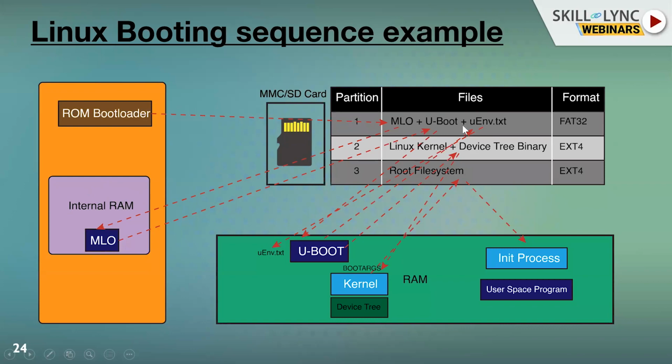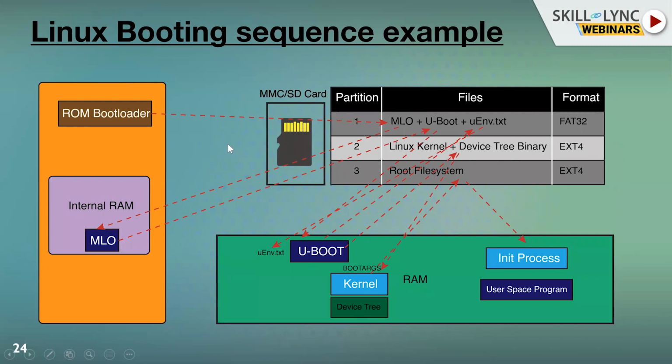Basically, U-boot, and there will also be UEFI supported bootloaders. There are different flavors available in the booting stages. U-boot is one of the widely used bootloaders. So it will read U-boot into the RAM. RAM means DRAM. This is actually not part of our SoC, not part of our microprocessor. It's the outside RAM which we connected, though in some SoC cases we have RAM interfaces. So it goes to RAM, then control is given to U-boot.